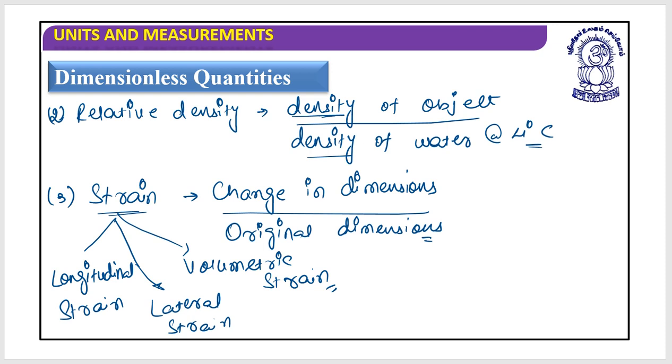So there are many others too. In the next units, you will learn about all this. But one thing for sure, when any physical quantity is just a ratio of two similar quantities, then it will represent a dimensionless quantity, a quantity which does not have any dimensions. Okay.